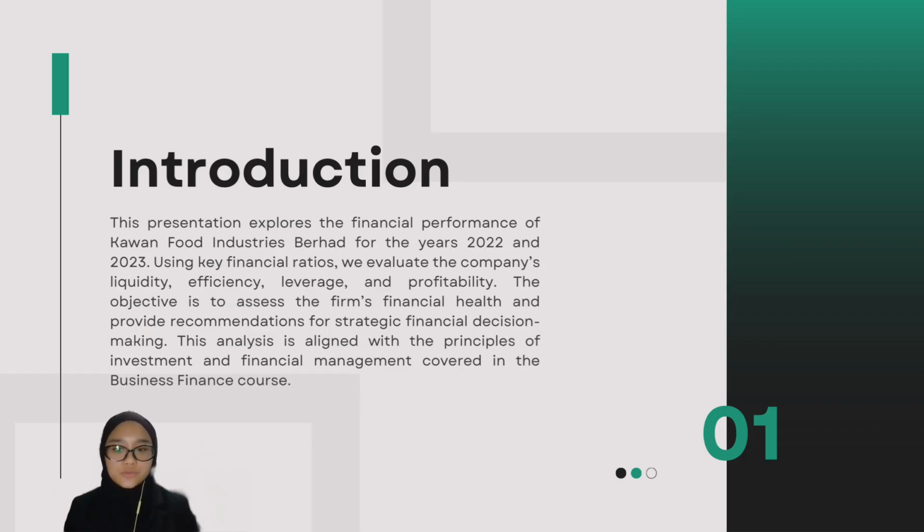Right, so let's move to the first one, which is introduction. This presentation explores the financial performance of Kawan Food Industries Berhad for the years 2022 and 2023. Using key financial ratios, we evaluate the company's liquidity, efficiency, leverage, and profitability. The objective is to assess the firm's financial health and provide recommendations for strategic financial decision making. This analysis is aligned with the principles of investment and financial management covered in the business finance course.